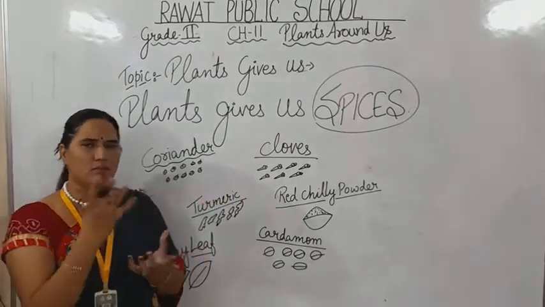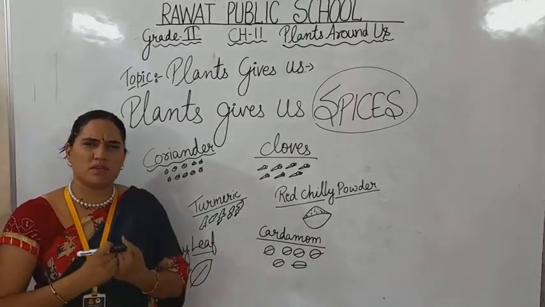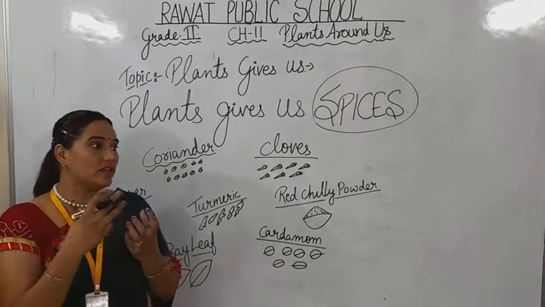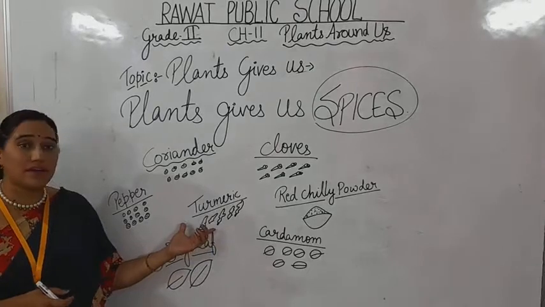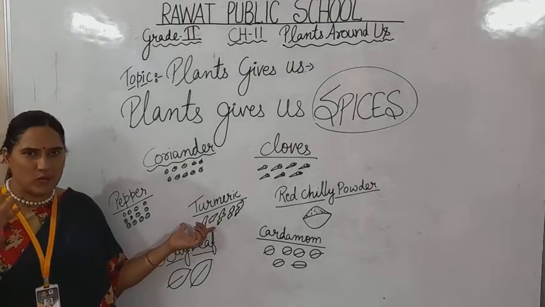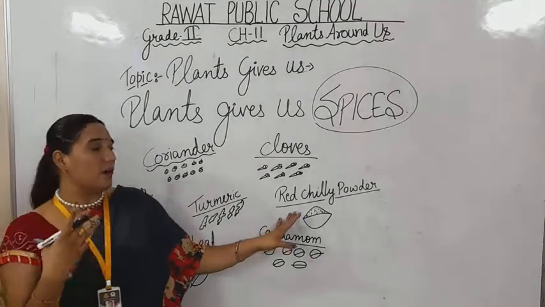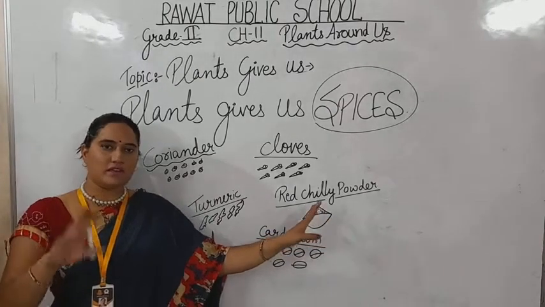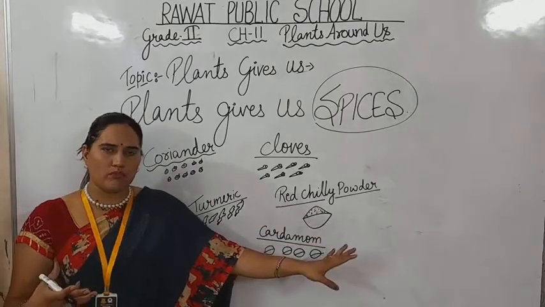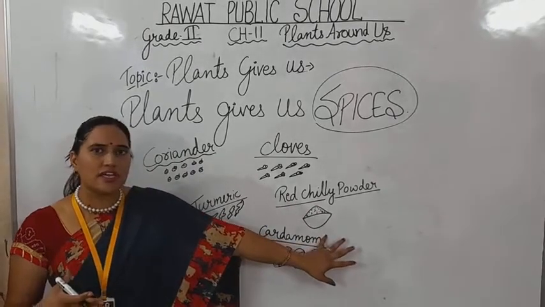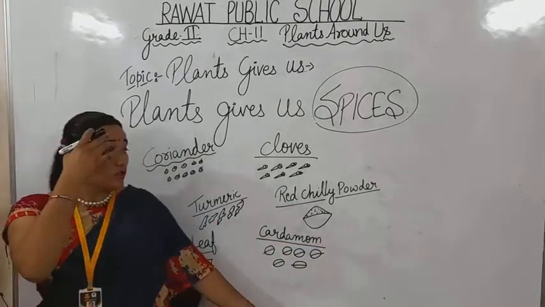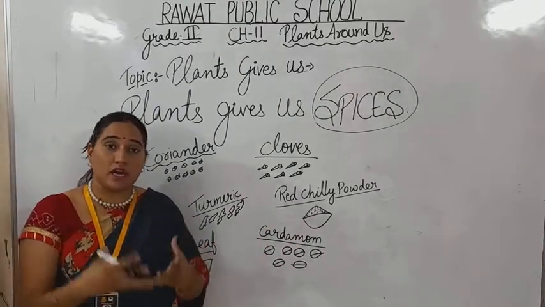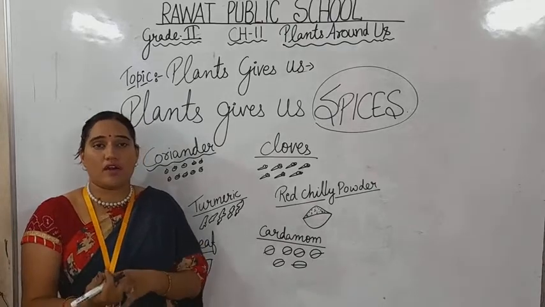See, if I just boil the vegetable, its color is so much dull. To make it a nice color, we use turmeric in our food to give it a yellowish color. Or we use red chili powder. Chili, we know that green chili, when it turns red, we make it into powdered form, and we use red chili powder in our food. So turmeric and red chili powder give so much color and flavor to our food.